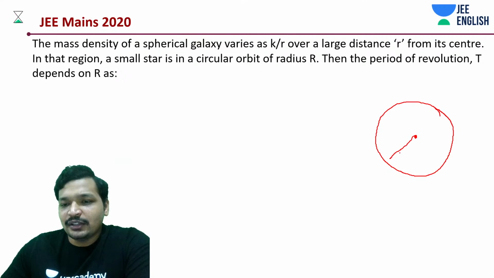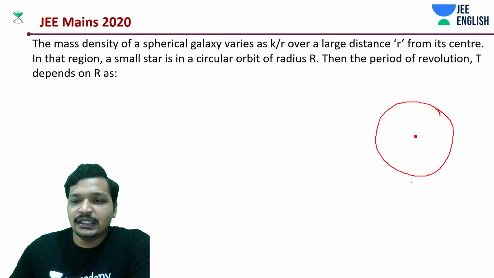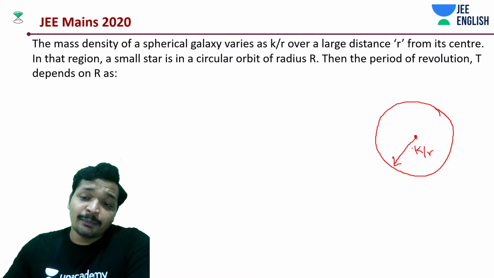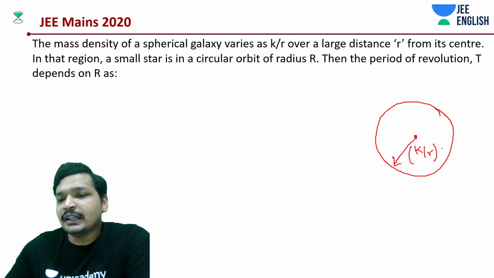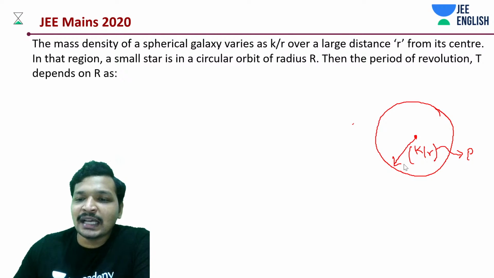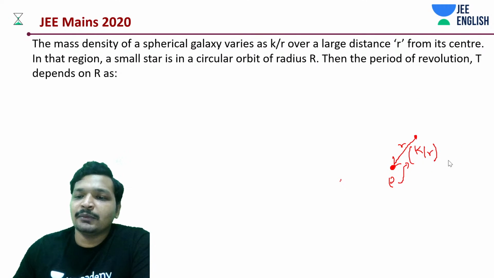Assume this galaxy to be a nice galaxy, but the galaxy's density is really weird. Generally it should be increasing or decreasing, we don't know, but probably it should be decreasing over the distance. Everywhere this is the function of your mass density. Now what is happening is, this is at a distance r. This distance r, this is the mass density. It's for all the space though.